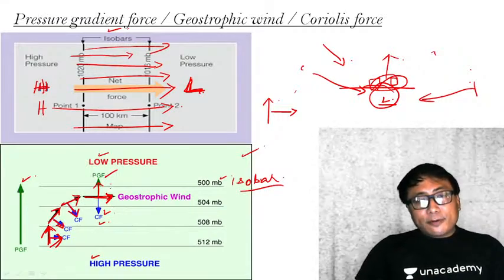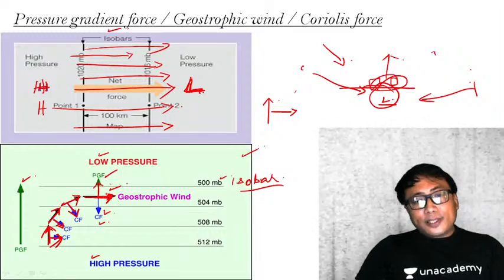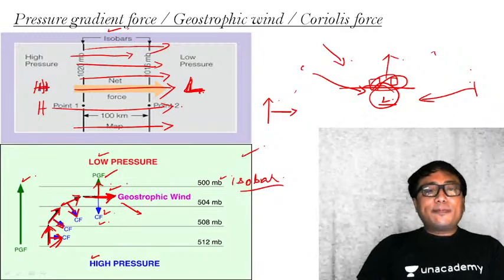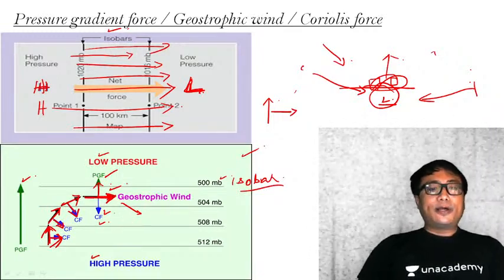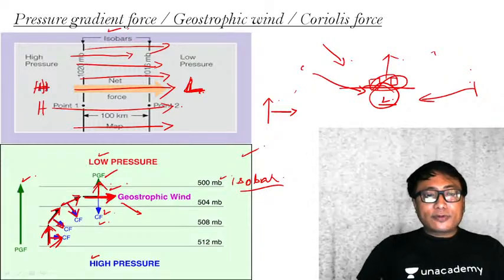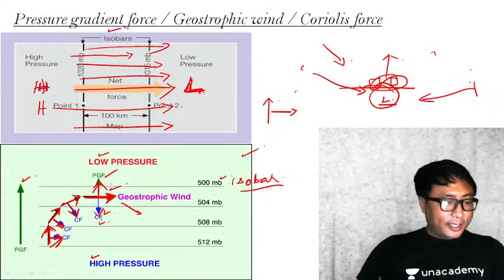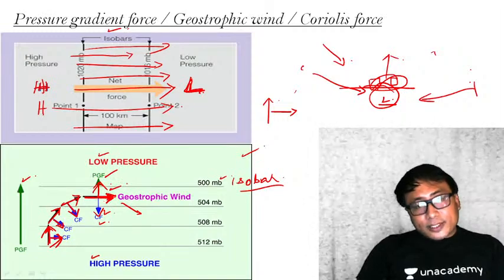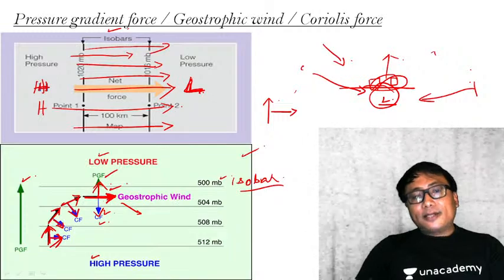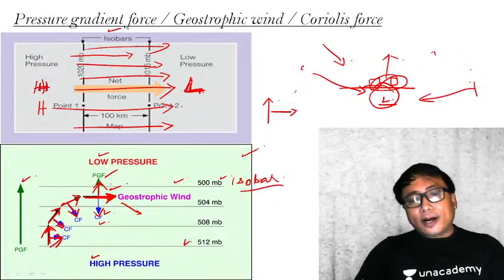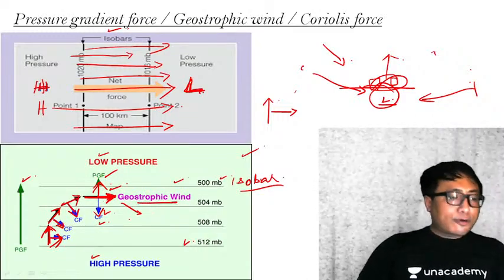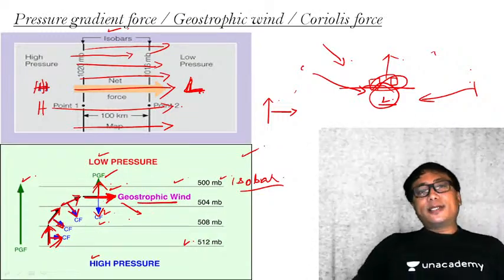From this particular moment, the wind is no longer tracked towards the right like this. It maintains this position. Why? Because the pressure gradient force and Coriolis force are acting in equal and opposite directions. The wind will start to blow in a line parallel to the isobar like this. This particular wind is known as geostrophic wind. I hope that is clear.